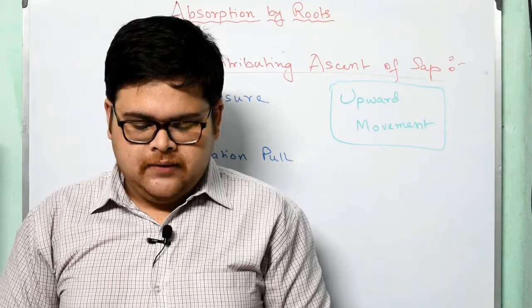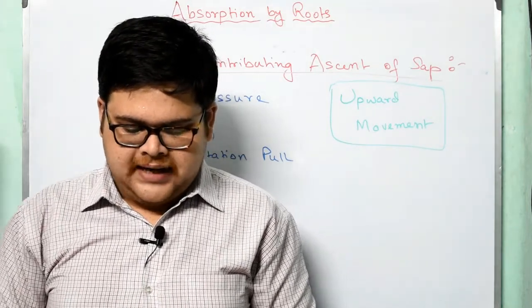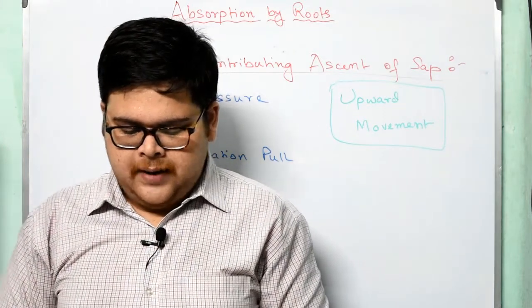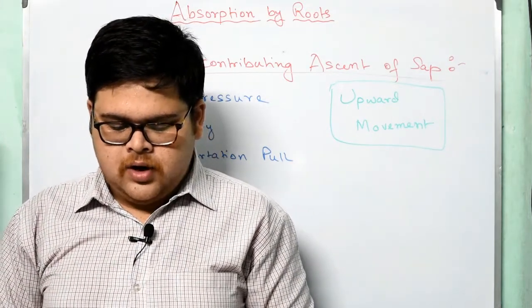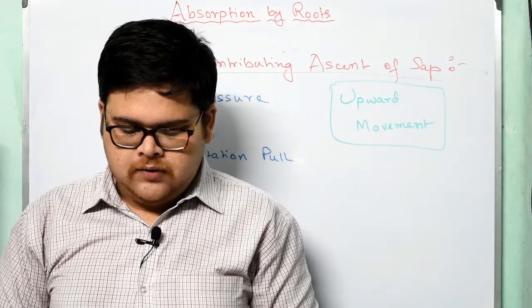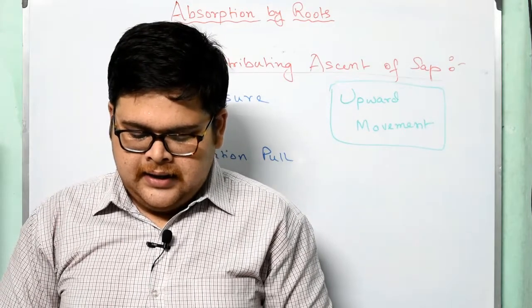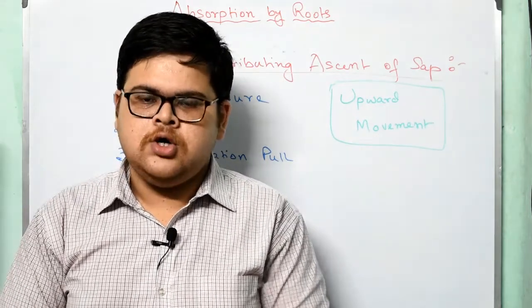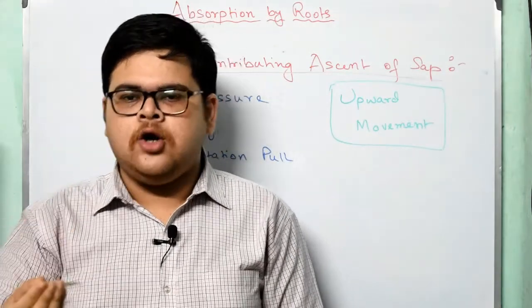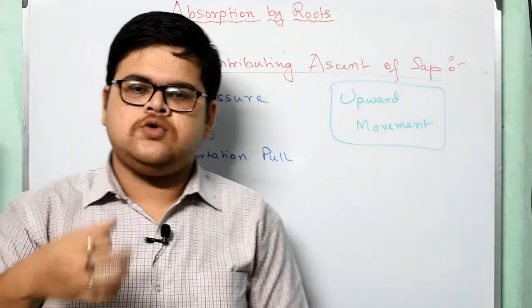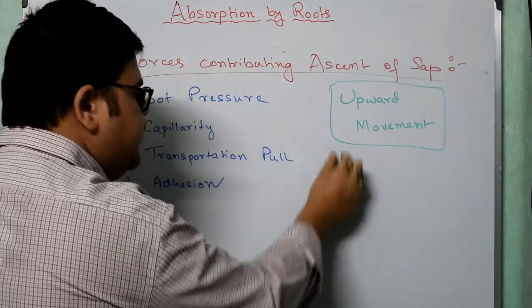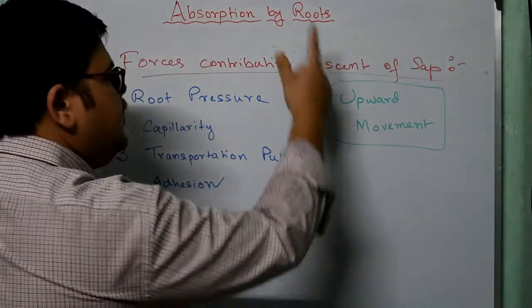The second one is capillarity. Capillarity of xylem vessels causes the water from a lower level to rise to fill up the vacuum created by the loss of water due to transpiration from the leaves. The narrower the diameter of the tube, the greater will be the height of water rising in it, exerting a force called capillary force. So what happens? As the water gets lost, water replenishes.